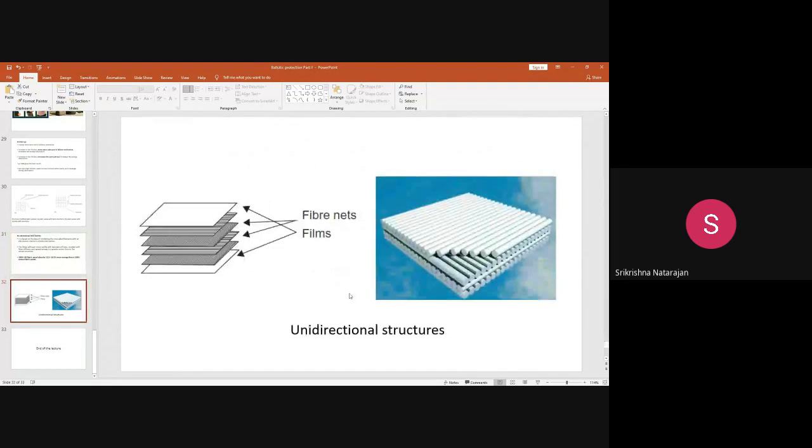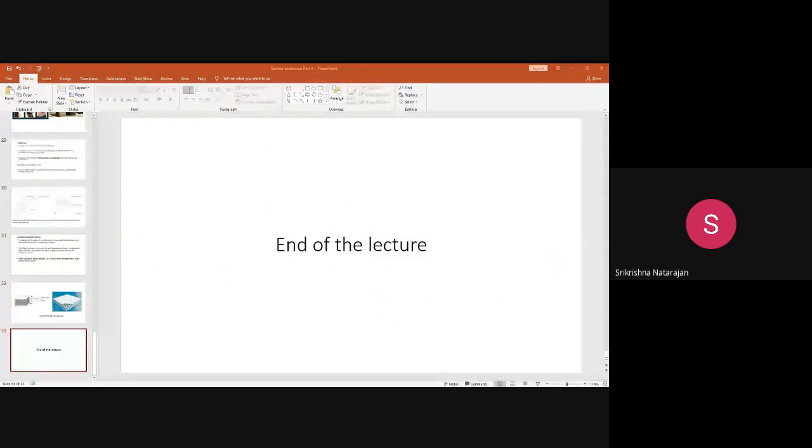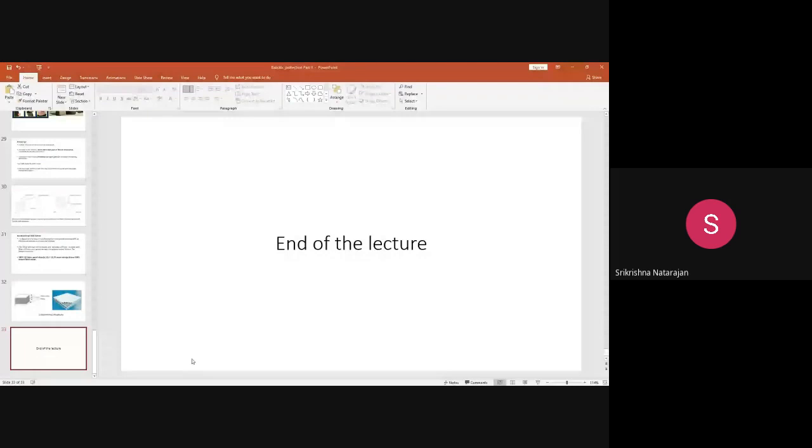So these are all the different fabric parameters that influence the ballistic protection. I am just stopping here for today. This is the second part of the ballistic protection.